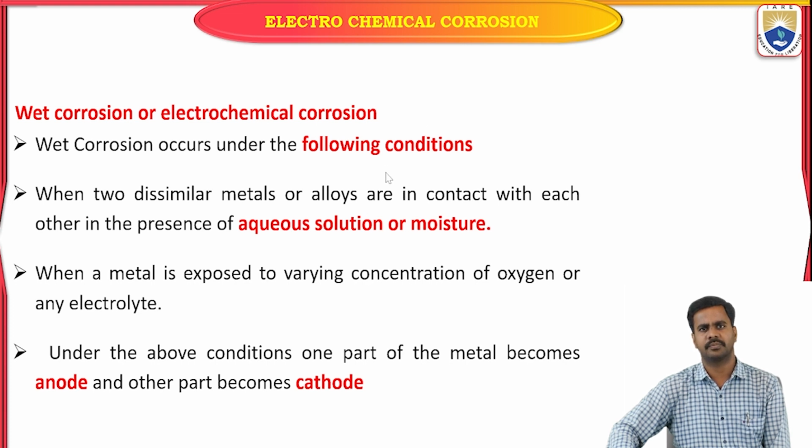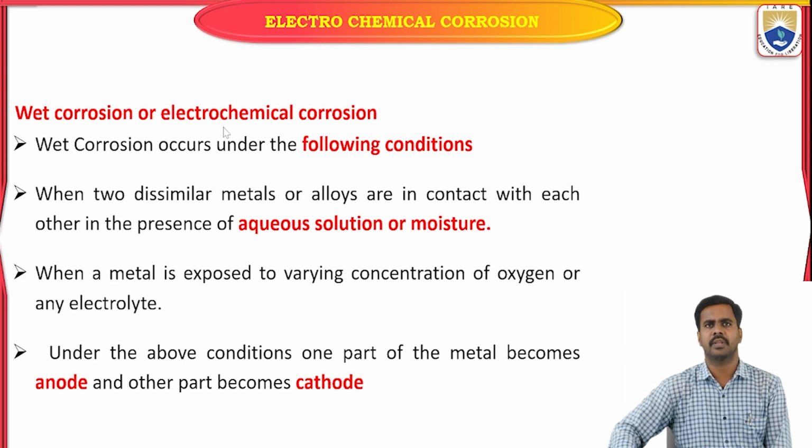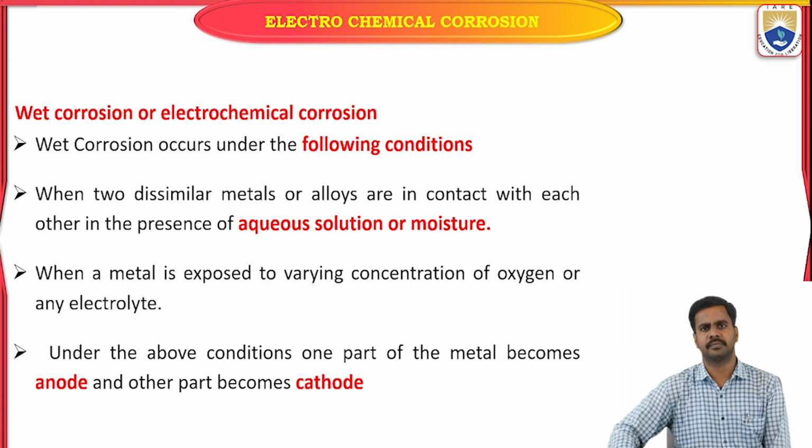So, let us discuss wet corrosion or electrochemical corrosion. How can we define wet corrosion? Destruction or decay of material takes place in presence of moisture. That means wet conditions, so the conditions of the reaction should be wet. Destruction of the material in wet conditions is nothing but electrochemical corrosion or wet corrosion.